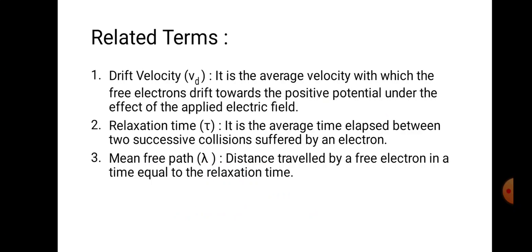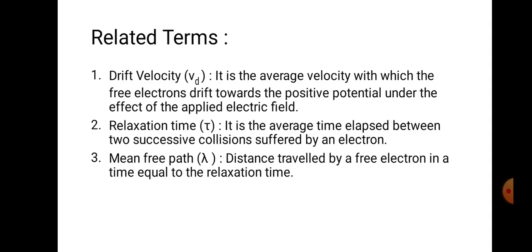Relaxation time. It is the average time elapsed between two successive collisions suffered by an electron. When you apply a potential difference, electrons start drifting from one point to another, during which they always collide with other electrons or with the ions. When it collides, it transfers its energy. Again, by gaining energy from the electric field, it starts moving in the direction of the electric field. So in that sense, we can define the relaxation time as the average time elapsed between two successive collisions suffered by an electron.